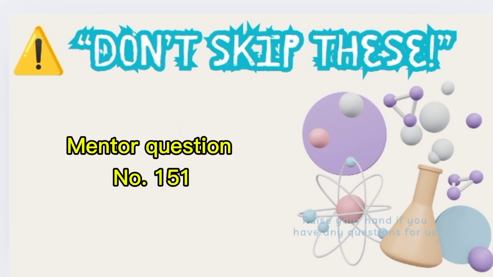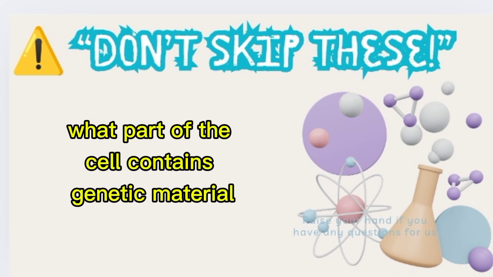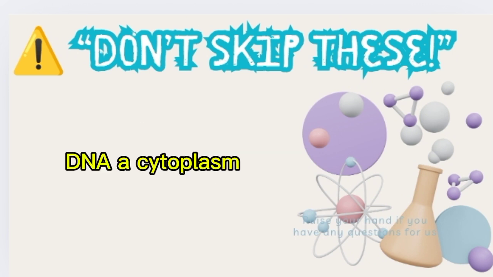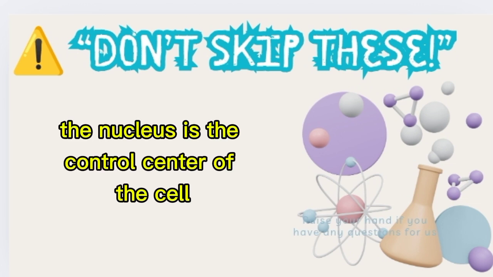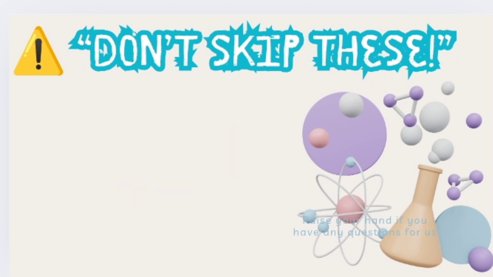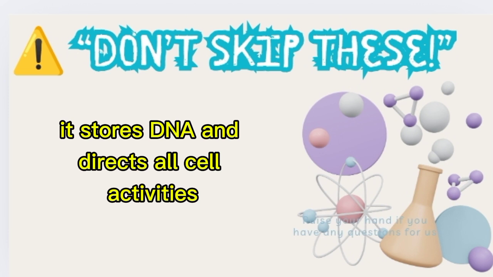Question number 151. What part of the cell contains genetic material, DNA? A. Cytoplasm. B. Nucleus. C. Cell membrane. Correct answer: B. Nucleus. The nucleus is the control center of the cell. It stores DNA and directs all cell activities.